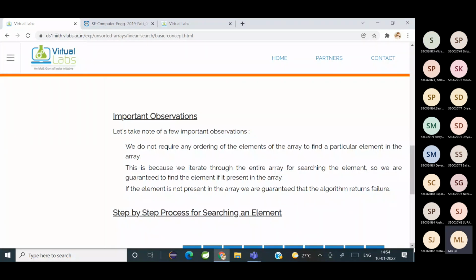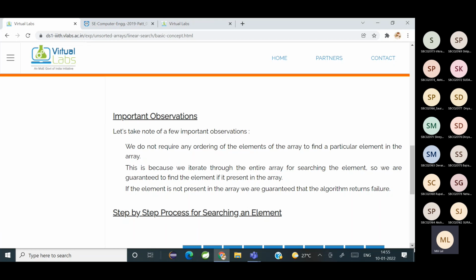No, we don't need a sorted array. It will be iterating from the first position to the last position until the element is found. And if the element is found, it is going to return the index. Else if it is not found, it is going to return what? It's going to return failure.